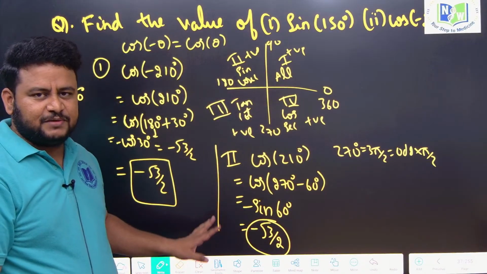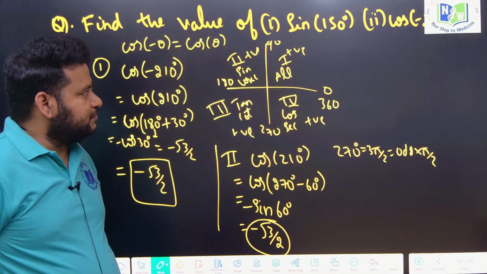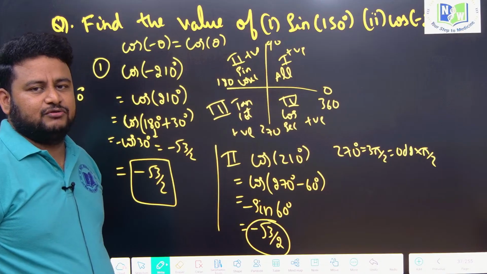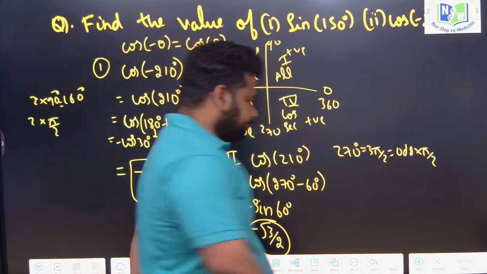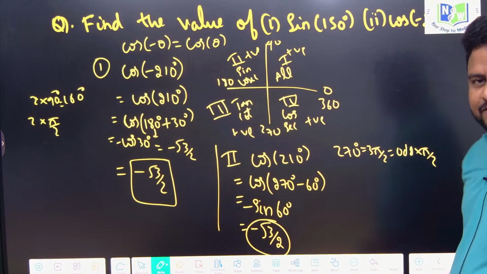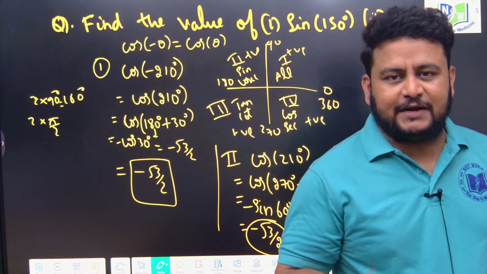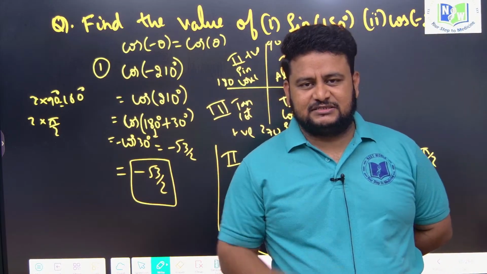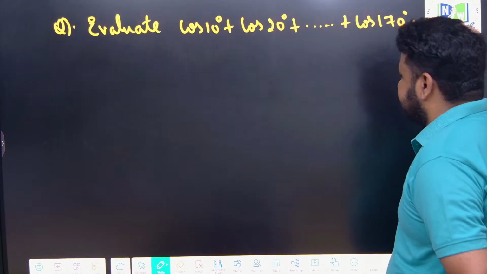Okay, this is the way we will be able to find out the values of various trigonometric functions and their angles. Be it any angle, you will be able to find out without knowing any formula, just by knowing whether it is pi by 2 into an odd multiple or pi by 2 into an even multiple, and looking at the quadrant. Based on that, you will decide the sign. Okay, let us proceed further.